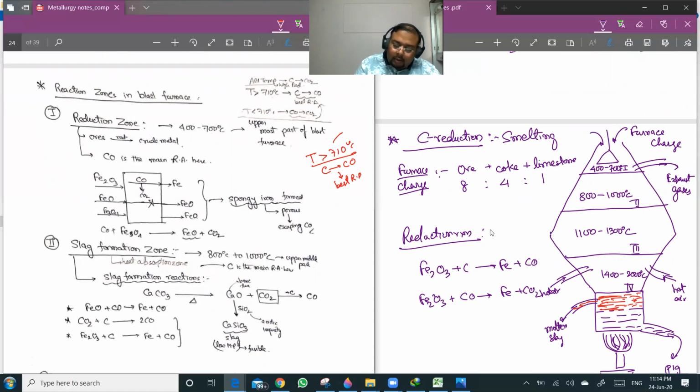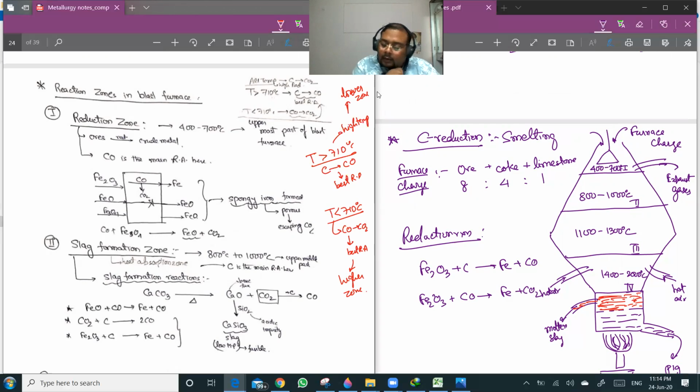This represents the higher temperatures, which is at the lower zone of the blast furnace. And for T less than 710 degrees centigrade, from the Ellingham diagrams, carbon monoxide is the better reducing agent. That is at the higher zones of the blast furnace.